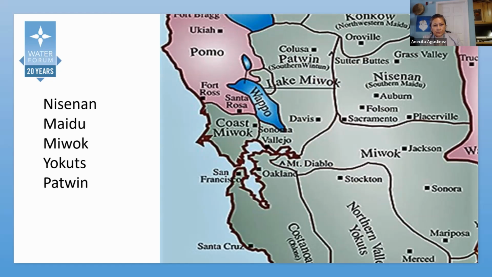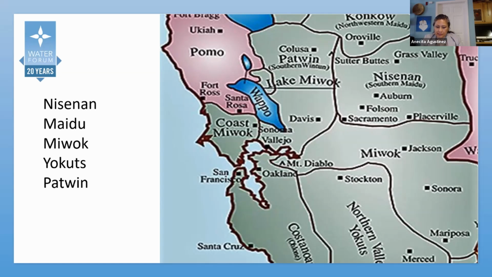The American River watershed is the ancestral homeland to California Native American tribes. And the term California Native American tribes is inclusive of federally recognized and non-federally recognized tribes from throughout California. You may have heard terms such as First Nations. This is a term used to describe the first people of Canada. Another term is Indigenous, and that's a term used to cover the original inhabitants of the land. The state of California uses the term California Native American Tribe, and the federal government uses the term American Indian.